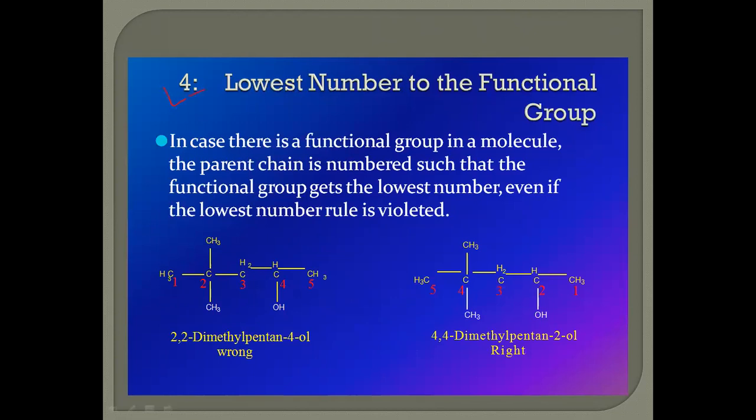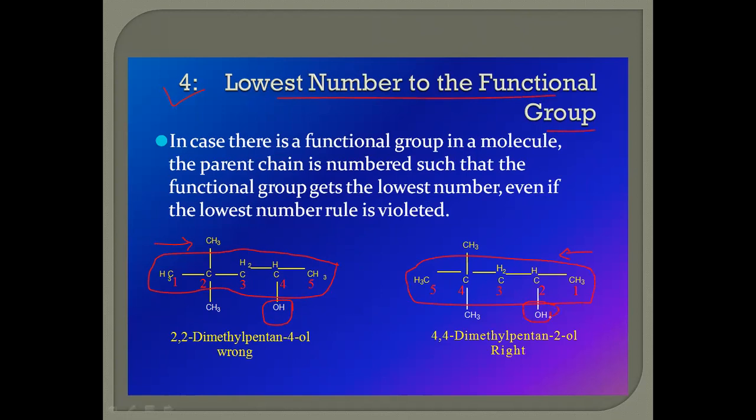Fourth rule: lowest number to the functional group. The functional group present in the structure should get the lowest number. For example, this is a carbon chain, the continuous longest carbon chain, and this is where the functional group is present. Start numbering from left to right and from right to left.